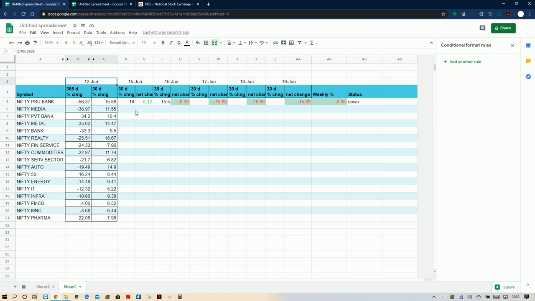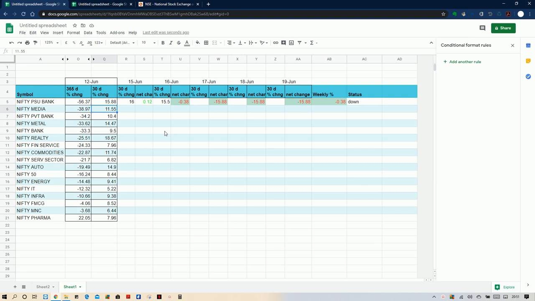Here you can see that the institutions are investing in Nifty Realty and other sectors like Nifty Commodities and Nifty Metal, and even Nifty PSU Bank and Nifty Media. In 1 month they are giving more than 10%. But any sector giving above 5% you can consider as institutional investment.